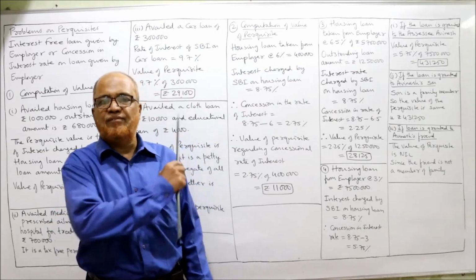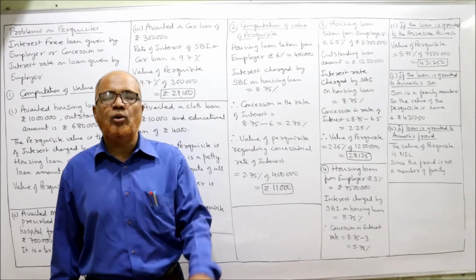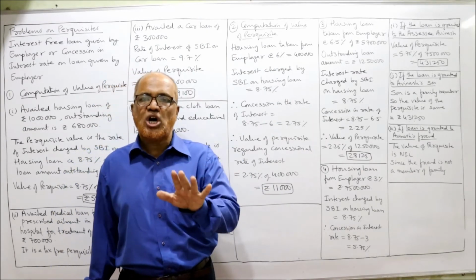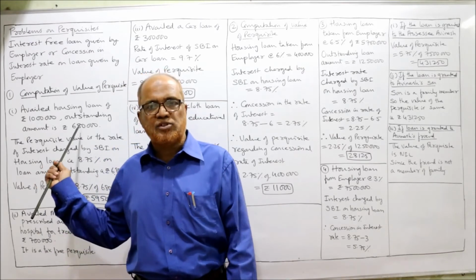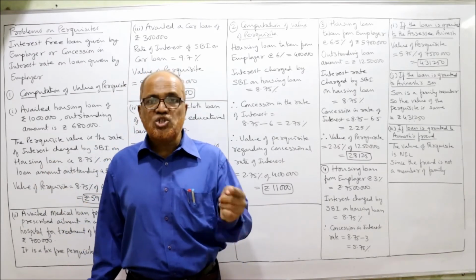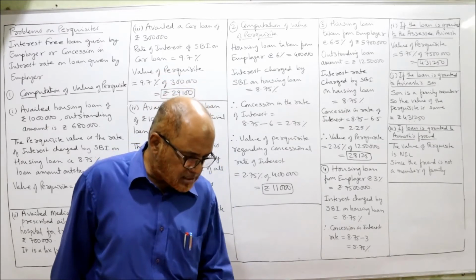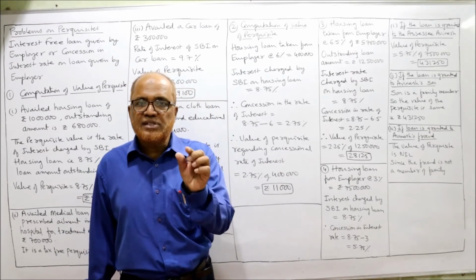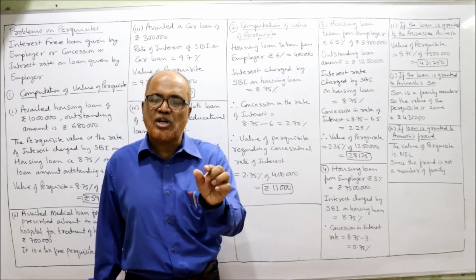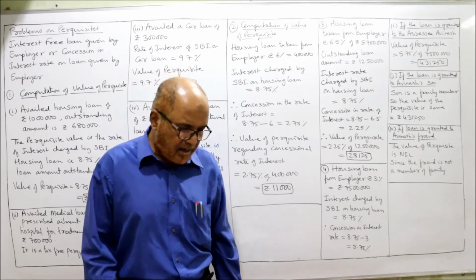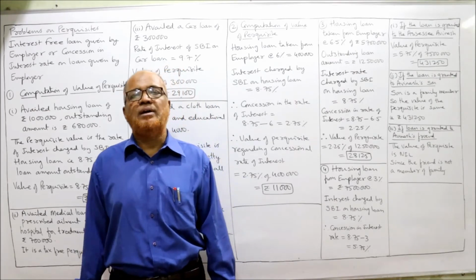In the previous problem we saw an interest free loan, where no interest was charged by the employer. But now interest is charged by the employer at the rate of 6%, while the SBI rate is 8.75%.